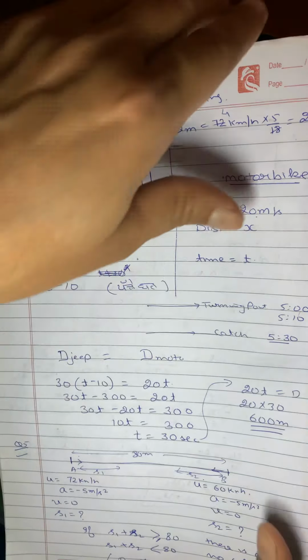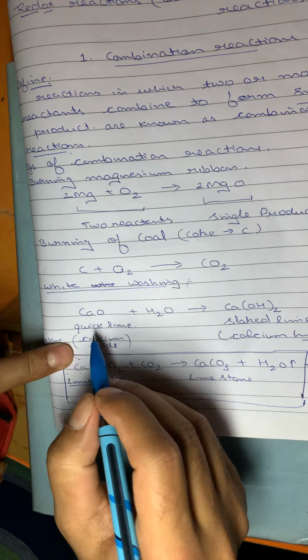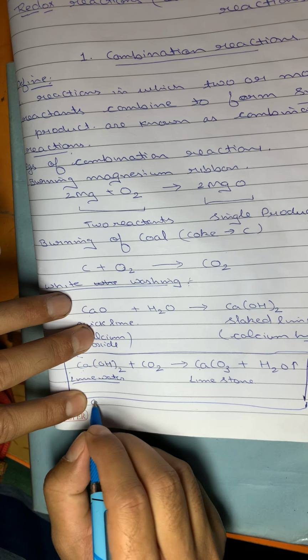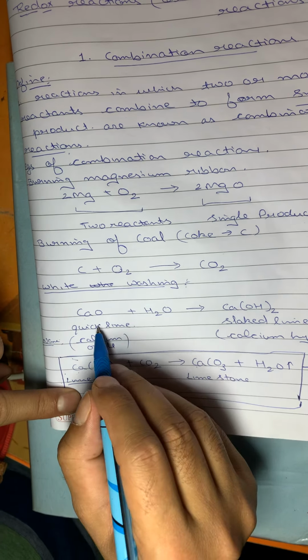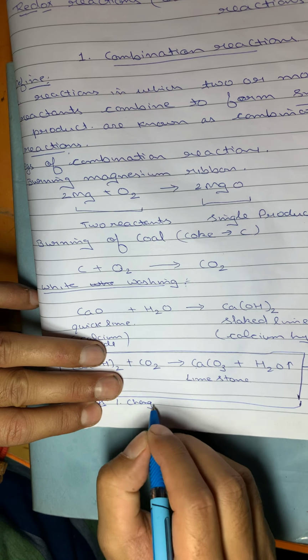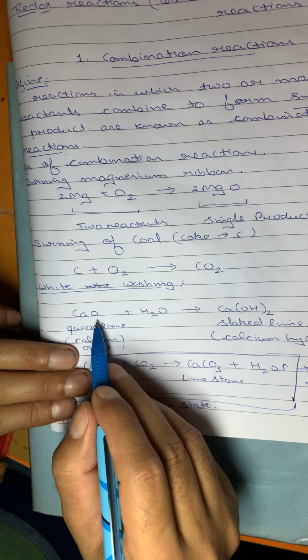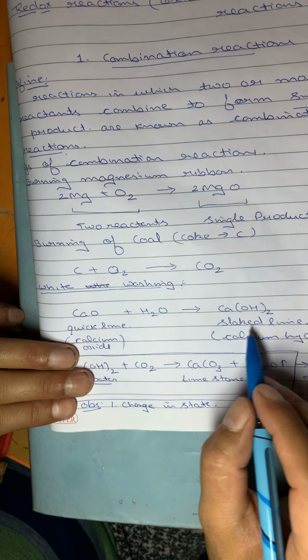So if I do the observations, we have not done the observations of this reaction, because this is important. If I write the observations of quicklime with water, one will be a change in state, because it is a solid and it becomes a liquid form.